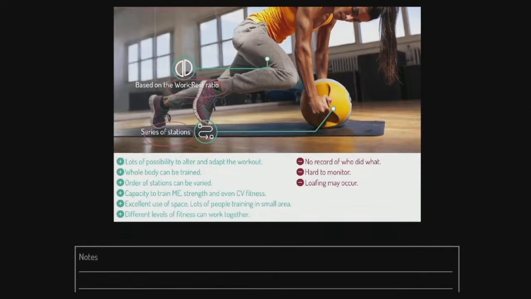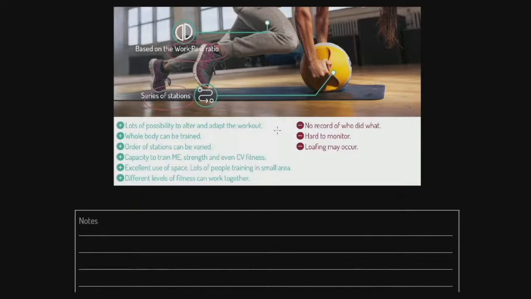Brilliant. Now, there are loads of strengths to this one. We can adapt it endlessly. We can work on the whole body. We can vary the order of the stations. We can train muscular endurance, strength, and even CV fitness at times. It's a brilliant use of space. This is why it's used for wet weather lessons a lot of the time in PE departments. And different levels of fitness can work together.